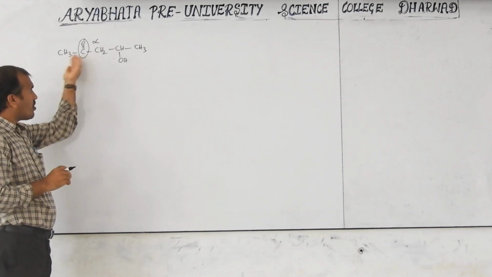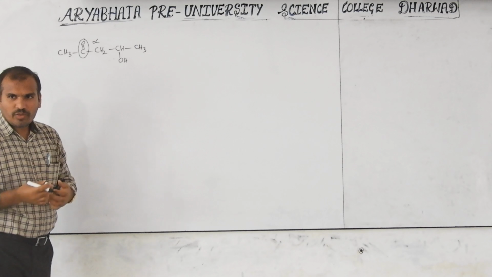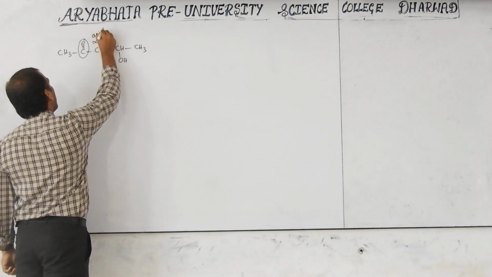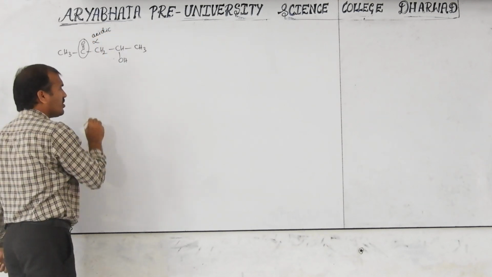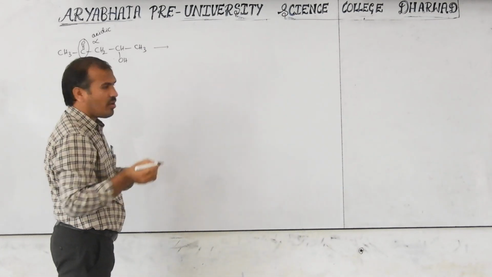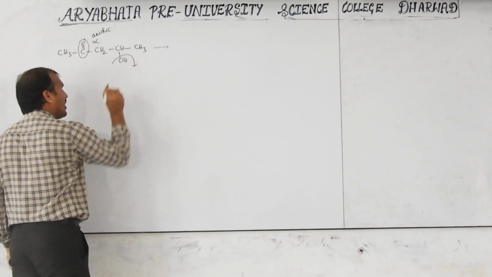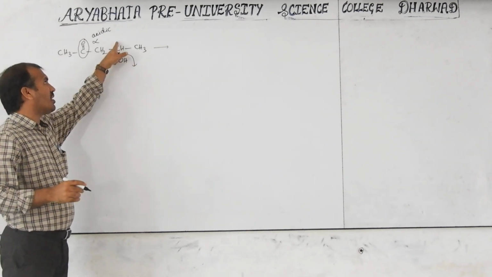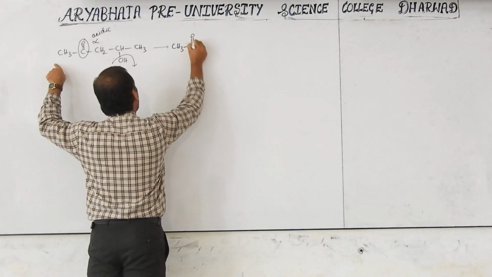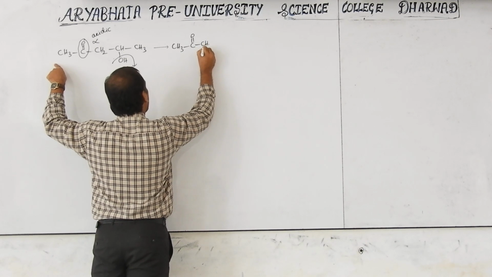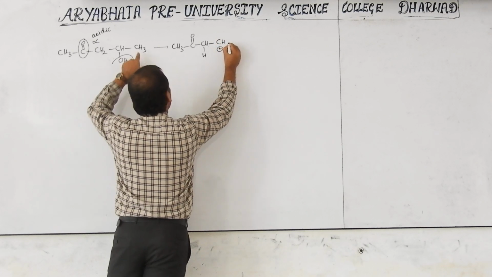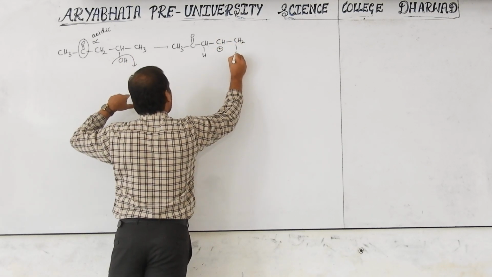Why? Because of the electron withdrawing group. When electron withdrawing groups are at the next carbon, those hydrogens are called acyclic alpha hydrogens. So now there are two possibilities of loss. When OH is eliminated, we will get the carbocation like this: CH3, C double bond O, CH, with one hydrogen separated, then CH plus, and this will be CH2, with another hydrogen separated.